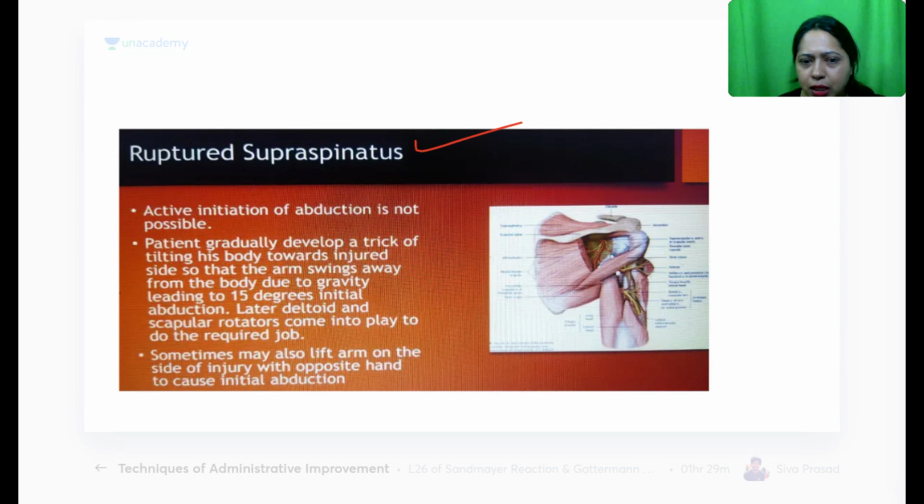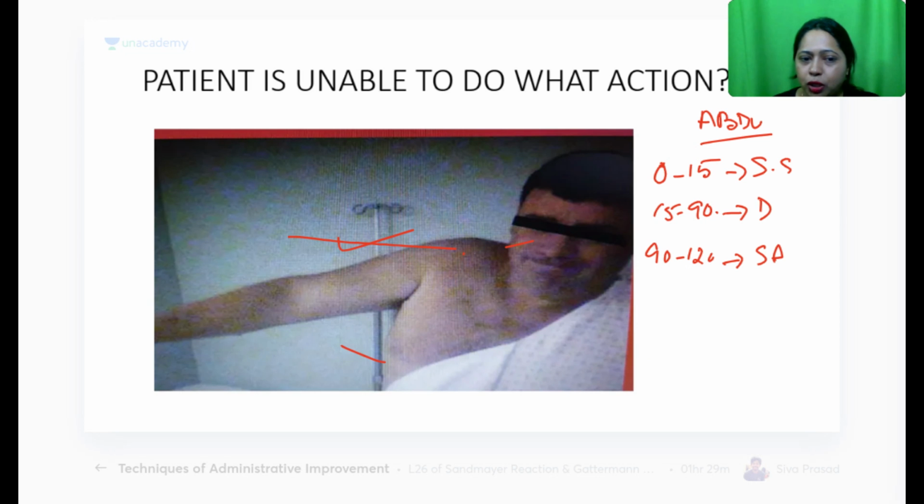Actually, you can see this supraspinatus is above the spine. This is a muscle, and it is so close to the glenohumeral joint, shoulder joint, as well as the acromioclavicular joint. So any fracture around this area can damage the supraspinatus. And also it is very vulnerable to injury with the moving joint. Plus also the tendon itself could tear because of some jerky movements. So 0 to 15 degree abduction, he's struggling. But how do you think he managed to lift so much? Probably he had support from the other hand.